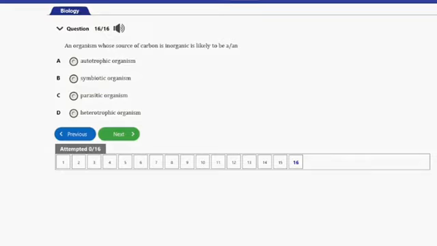It says an organism whose source of carbon is inorganic is likely to be a or an autotrophic organism, symbiotic organism, parasitic organism, heterotrophic organism. So guys, the answer to this question is option A here, and that's autotrophic organism. So guys, that's it for this question.